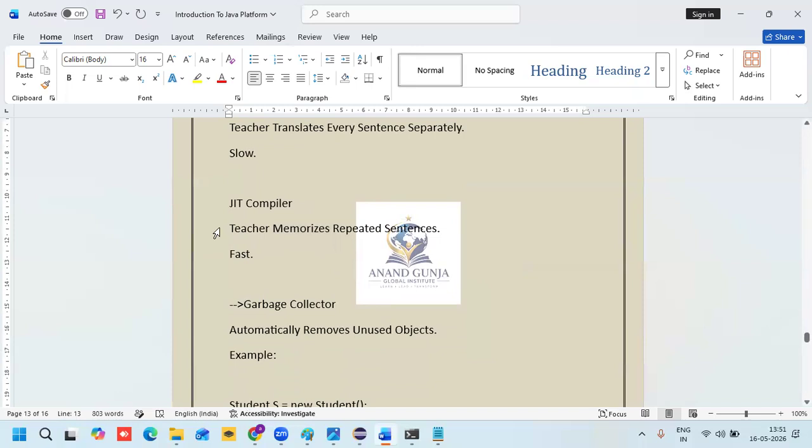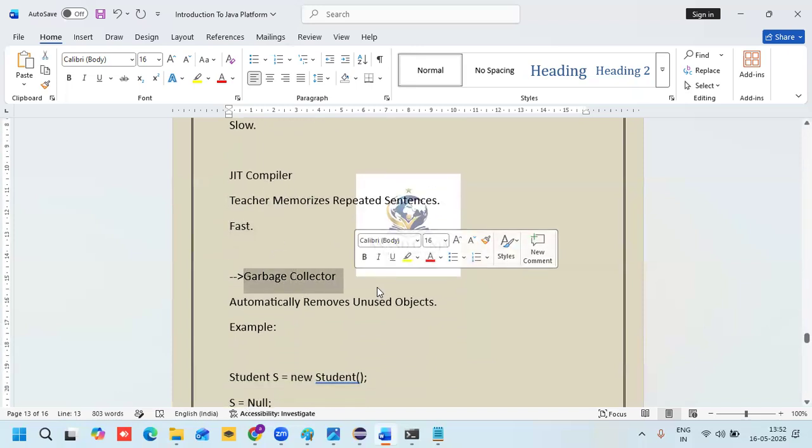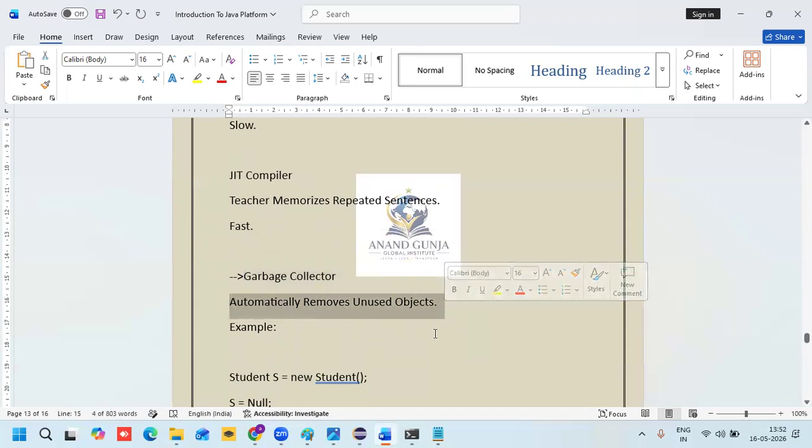Okay, so automatically the work will be fast here. Next we come to the garbage collector. What the garbage collector will do is remove all the unused objects at a time.